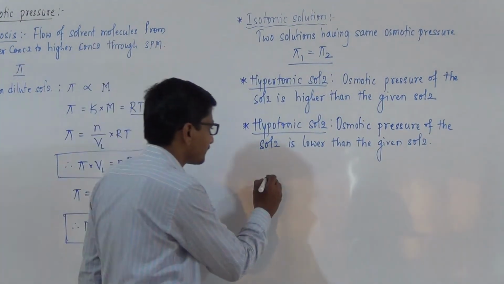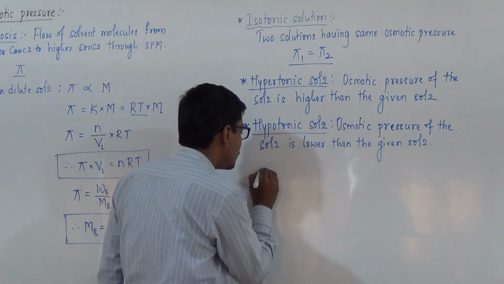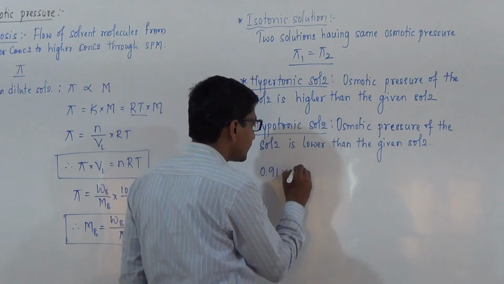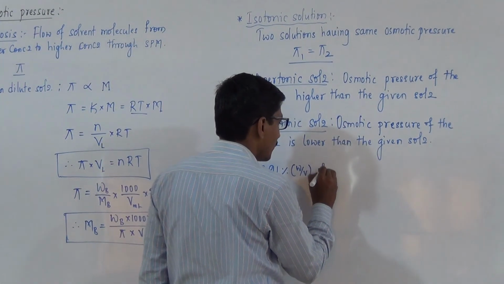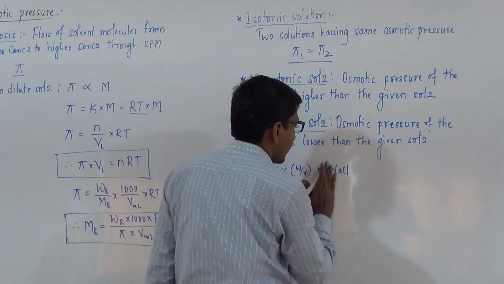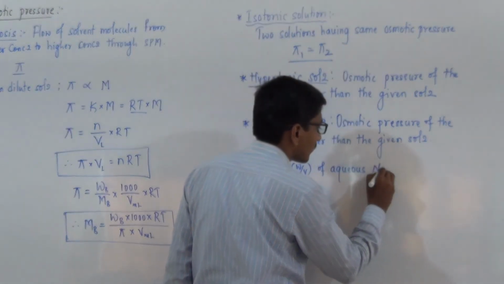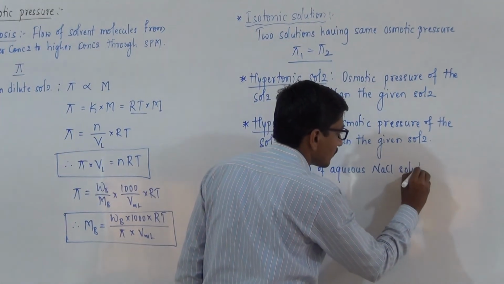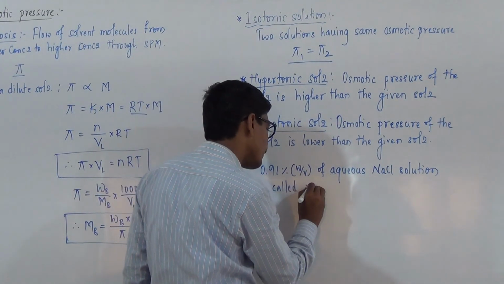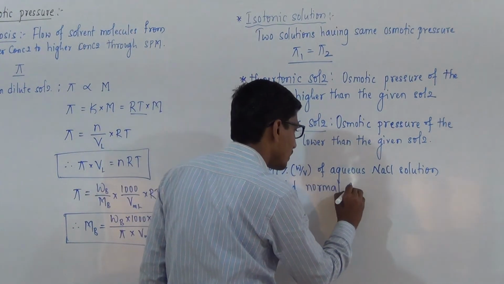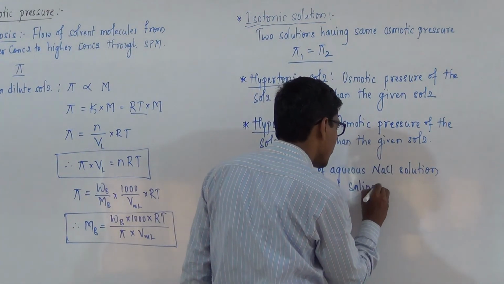In this, 0.91% mass by volume of aqueous NaCl solution is called normal saline water.